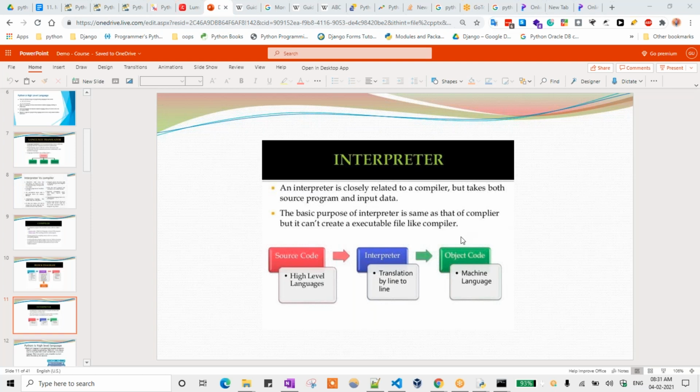Can you please explain what is an interpreter? Because I have joined a little bit late.